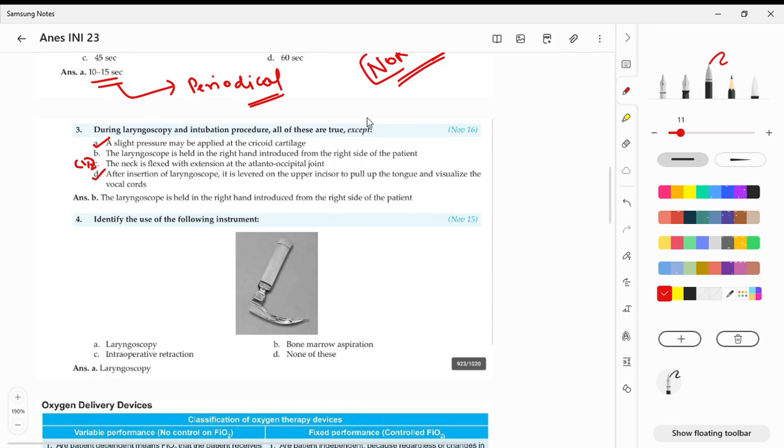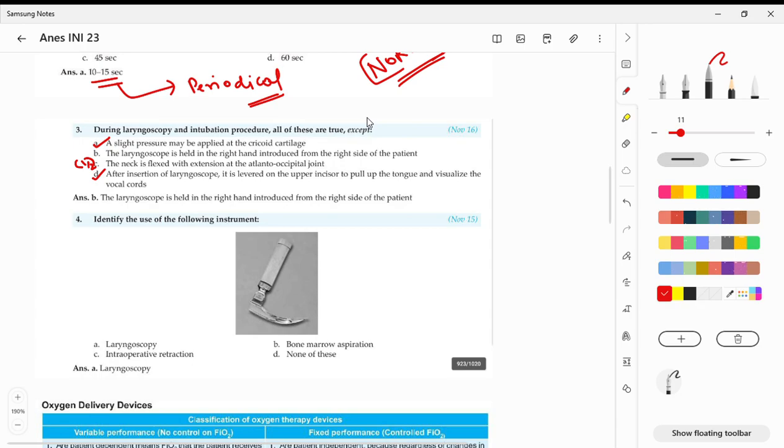So now the confusion lies between option B and C. Option B is held in your right hand and introduced from the right side of your patient. Entirely wrong. Whether you are a right-hander or a left-hander, you should be holding your laryngoscope in your left hand. Whatever handedness you have, that's not going to matter in front of the patient.